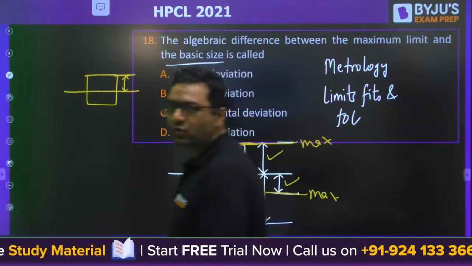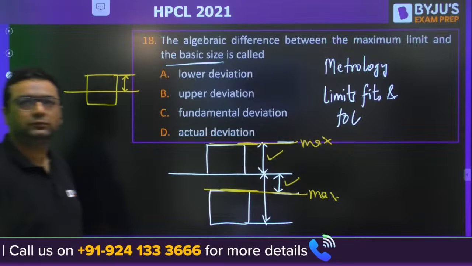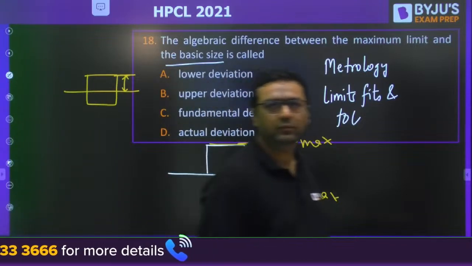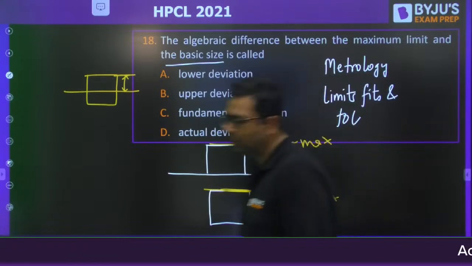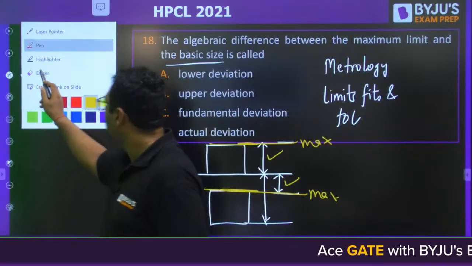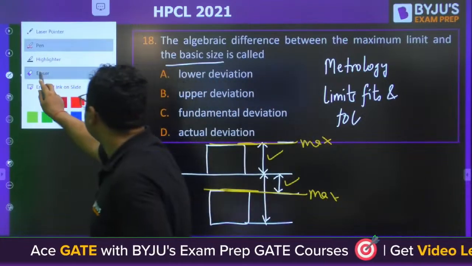Ashish is saying answer is A. Okay. All others have said it C. No issues. I am telling you guys, I feel here you guys have some confusion. Let me tell you. This is question number 18. So let us see, guys.